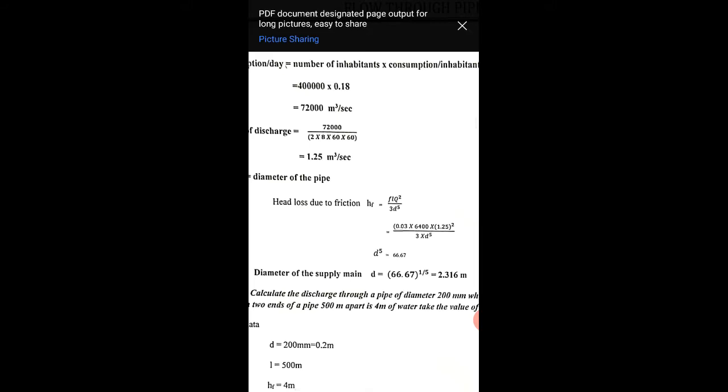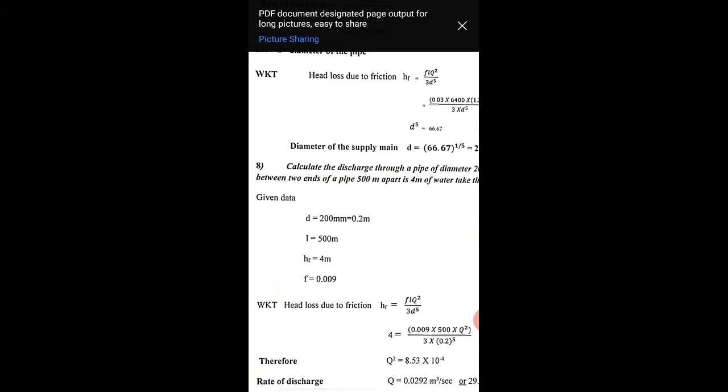Let D be the diameter of the pipe, and we know that the head loss due to the friction hf equals flq square divided by 3d raised to 5. Here you can directly use flq square because you know the rate of discharge. So you can substitute the values: f equals 0.03, 6400 the length, and 1.25 meter cube per second the rate of discharge, divided by 3d raised to 5. That gives d raised to 5 equals 66.67, and d equals that raised to 1 by 5, which is 2.316 meters, the diameter of the pipe.